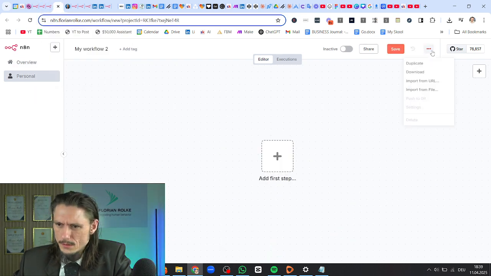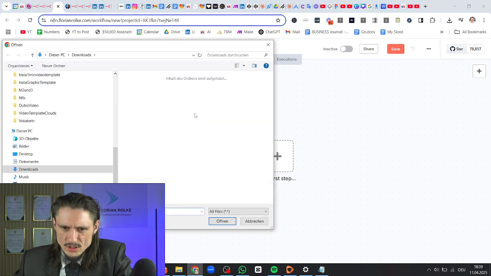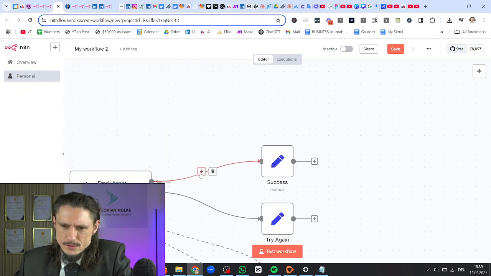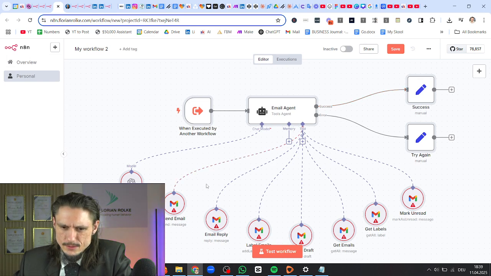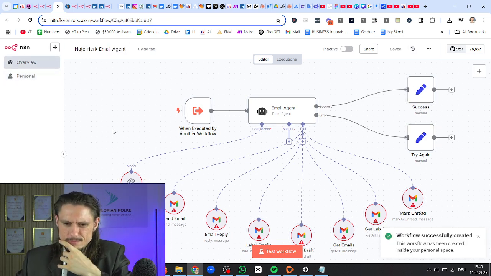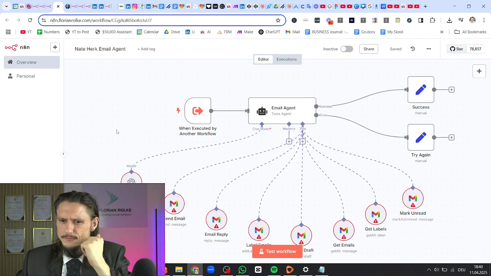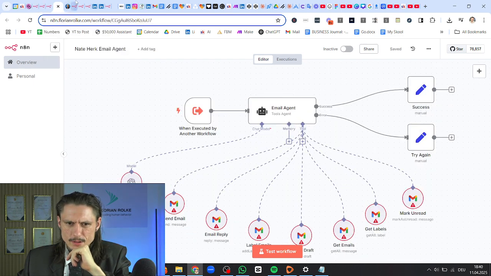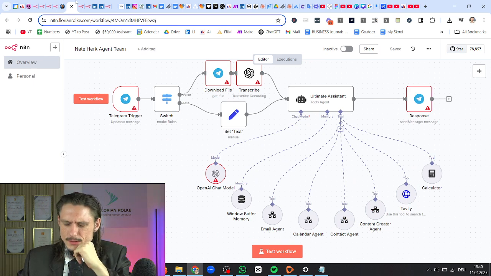Alright, and the last one, we import that from the file, the email agent. The emails are gonna be necessary. Yep. Labels. Network email agent. It's so fun and easy. Alright, so we have the contact, we have this one, and that one. And that is the assistant agent where we can just voice it, right? And we can have multiple triggers. That is pretty decent.